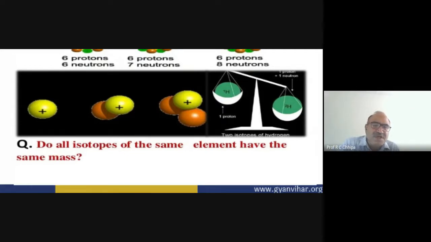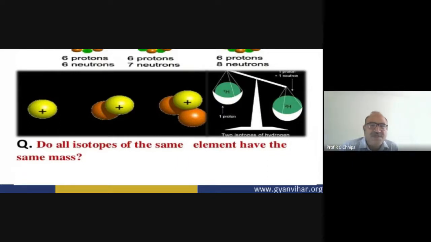So here, do all isotopes of the same element have the same mass? This is the question. All isotopes of the same element have the same mass? That differs.